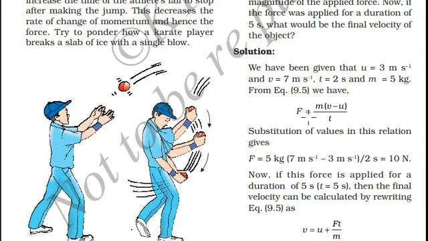So from Newton's second law of motion, F is equal to ma, force is equal to mass times the difference in final velocity and initial velocity over time. When we substitute these values into the given equation, we will get force is equal to 10 Newton. Mass is 5 kilograms, final velocity is 7 meters per second, initial velocity is 3 meters per second, over 2, time is 2 seconds. 7 minus 3 is 4, 4 divided by 2 is 2, 2 times 5 is 10, unit of force is 10 Newton. This is the first case.